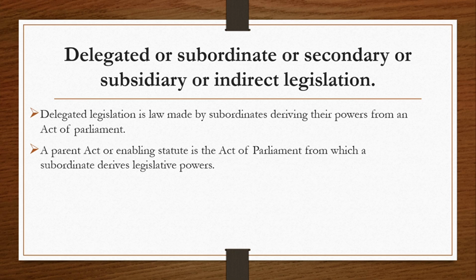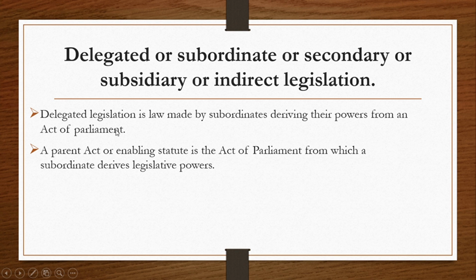Delegated legislation is law made by subordinates, deriving their powers from an act of parliament. So they get their powers from an act of parliament. As we said, delegated means assigning someone else so that they have the power to make laws.